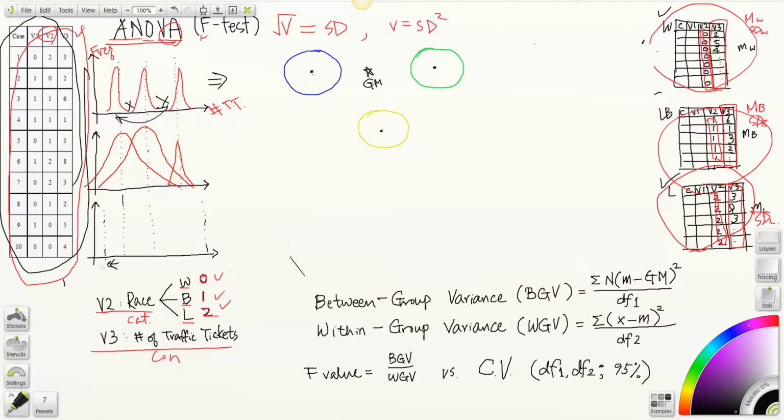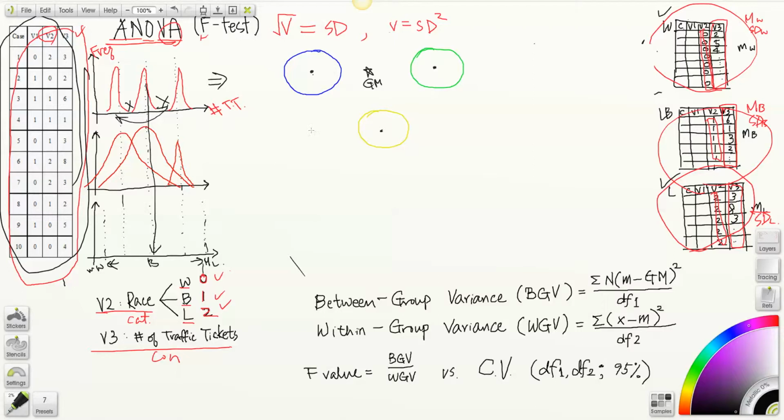It has gotten lower. This is white subsample's mean. And your black subsample's mean remains the same. And your Latino subsample's mean has gotten bigger. So this is mean number of traffic tickets for Latino subsample.